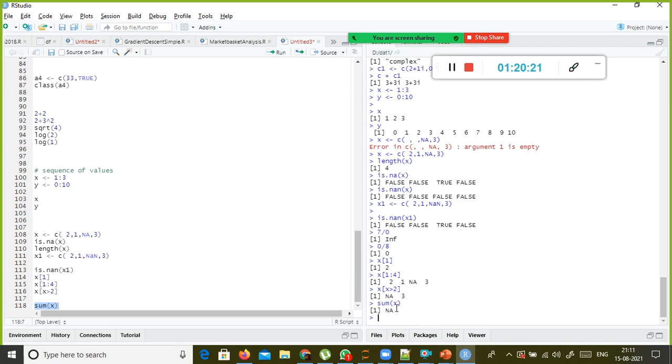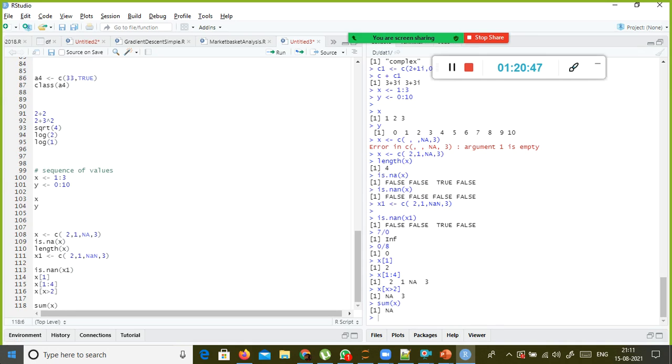NA, it gives NA. Why? Here I have 3 values, but only one NA. Just because I have one missing value, my sum is not working. Sum is an aggregate function. Sum and mean and max, min, these are all aggregate functions, right? It aggregates the values. So in that case, how do I perform this?